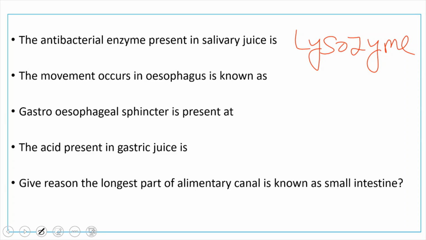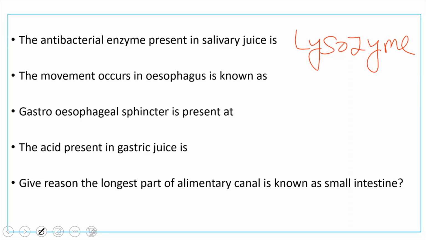The movement that occurs in the esophagus is a special type of movement, made possible by contraction and relaxation of the circular and longitudinal muscles, which we call peristalsis. You know, sometimes reverse peristalsis also occurs. Peristalsis means movement of the food from mouth to stomach. Sometimes if indigestion takes place, the food starts moving from stomach to the mouth, which we call reverse peristalsis. In human beings, if reverse peristalsis occurs, we call it vomiting, right?